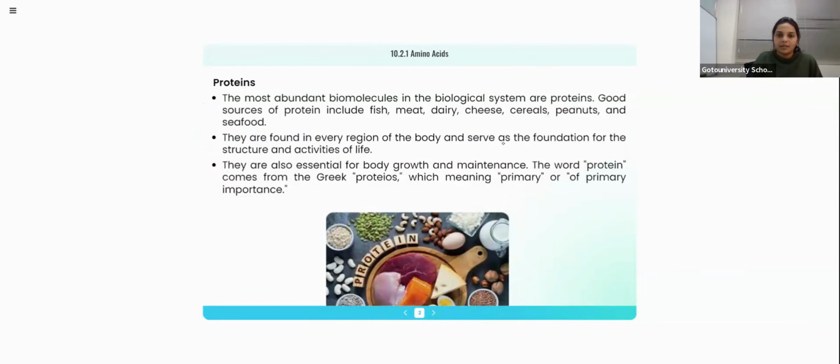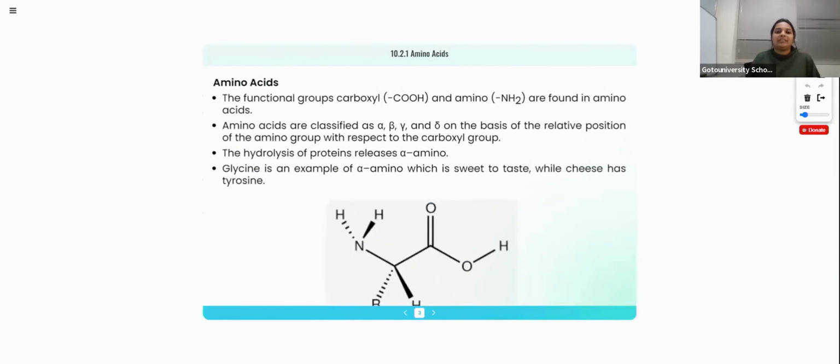Then amino acids. Proteins are also polymers, so what is the individual unit? We discussed different types of carbohydrates, but in the case of protein, the monomer of protein is called an amino acid. Proteins are made up of amino acids.